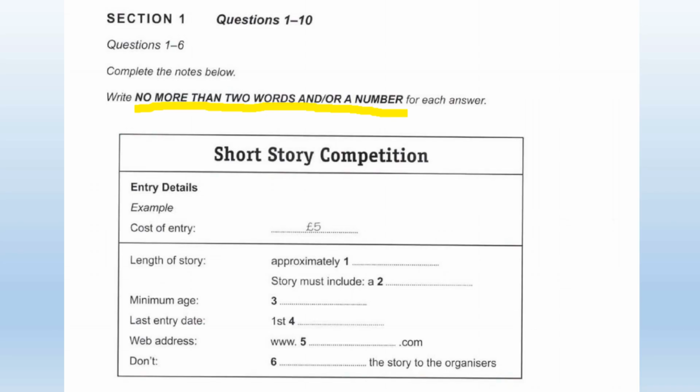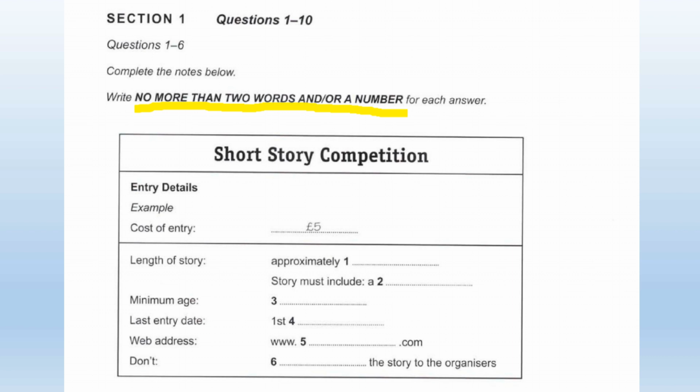Right, so we are now going to move on to section 1 of a listening test. Now, I have highlighted the phrase, write no more than 2 words and or a number for each answer. So this is critical. If you write more than 2 words, so if you write 3 words, that cannot be correct, and so you will not get the point, unless one of those words is a number. Okay, so you could write 2 words, you could write 2 words and a number, you could write a number, you could write 1 word and a number, or 1 word only, but any more than 2 words and or a number will be wrong.